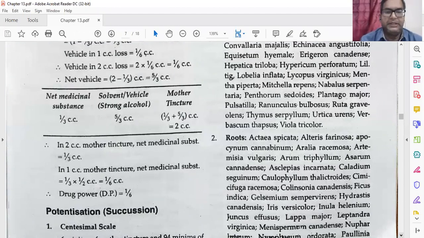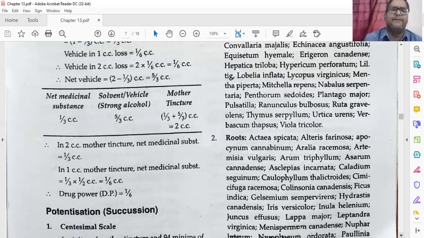In 2 cc mother tincture, net weight of substances is 1 by 3 cc. In 1 cc mother tincture, net weight of substances is 1 by 3 into 1 by 2, which is equal to 1 by 6. So drug power is equal to 1 by 6. Directly, if you remember, drug power is equal to 1 by 6.